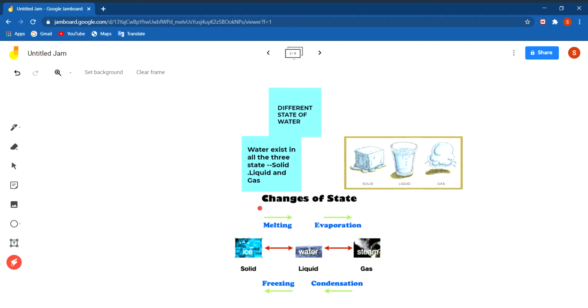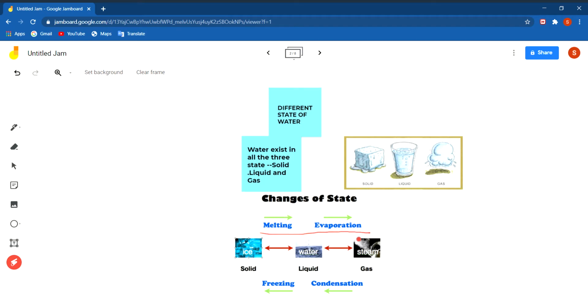In the picture, you can see a glass of water. That glass of water is the liquid state of water. Then you can see an ice cube. The ice cube is the solid state of water. And you can see some clouds. That is the gaseous state of water, and when water vapor condenses, it forms cloud. So, all the three states of water are interconvertible.